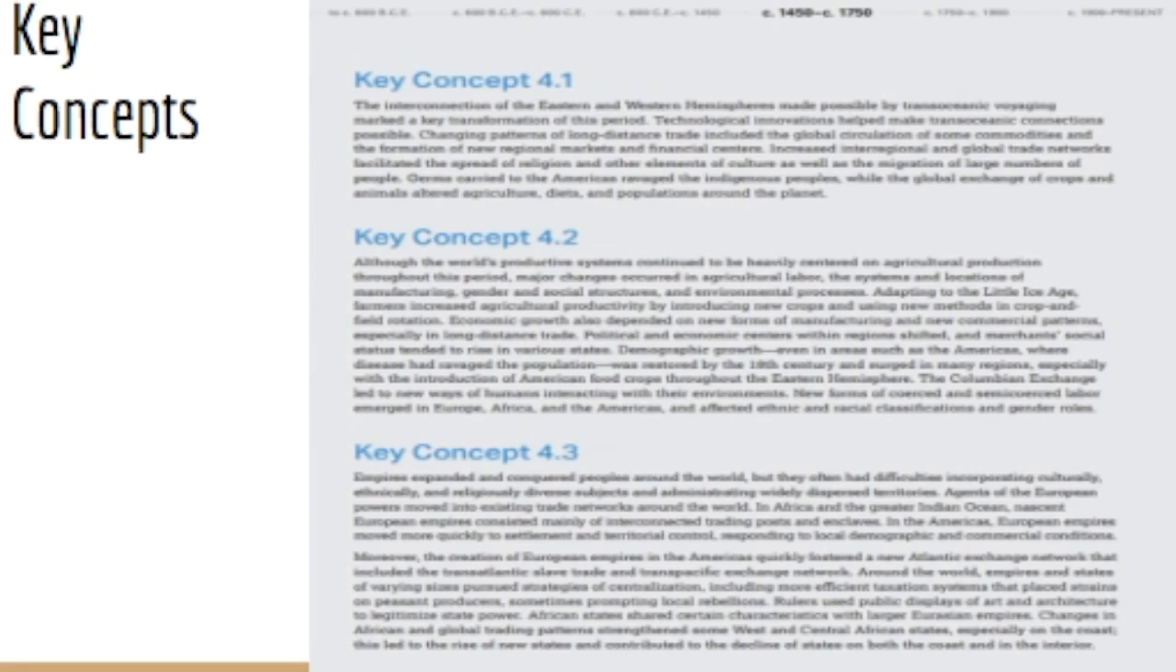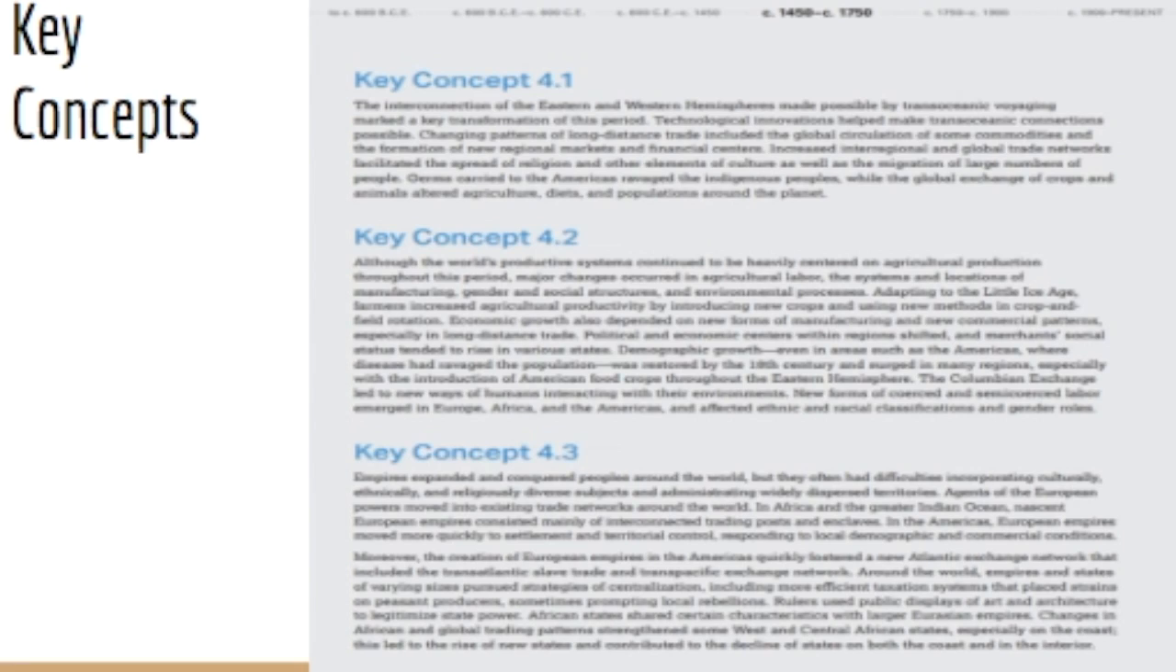Key concept number two. Although this world's productive systems continued to be heavily centered on agricultural production throughout this period, major changes occurred in agricultural labor, the systems and locations of manufacturing, gender and social structures, and environmental processes. During the Little Ice Age, farmers increased agricultural productivity by introducing new crops and using new methods in crop and field rotation. Economic growth also depended on new forms of manufacturing and new commercial patterns, especially long distance trade.